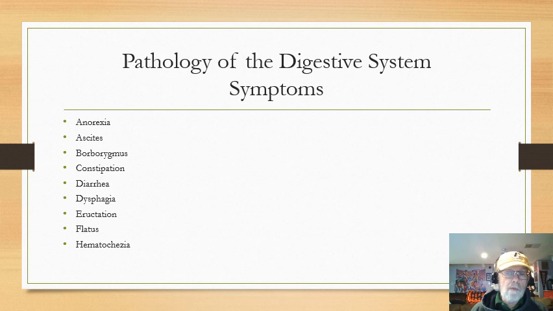Okay, so when someone is flatulent or has flatus, it means they're passing a lot of gas through their rectum. Okay, the last word on this symptom list is hematochezia, and hematochezia means bright red bloody bowel movement. So when somebody has some type of a condition with hematochezia, it means that their bowel movements are bloody and they're bright red and bloody.